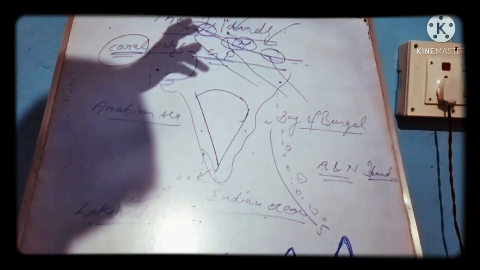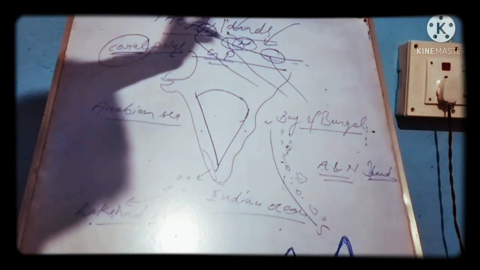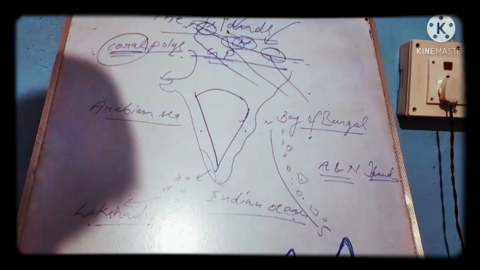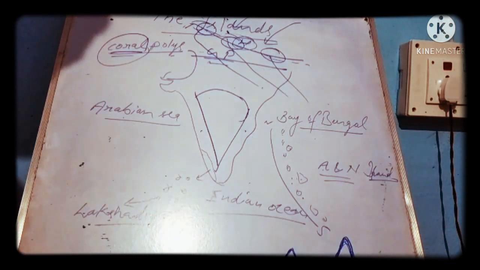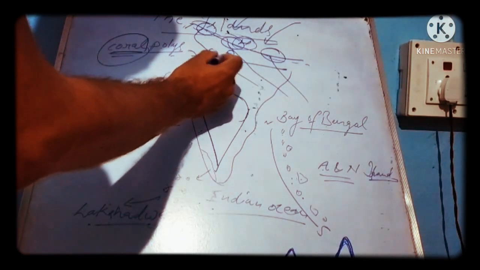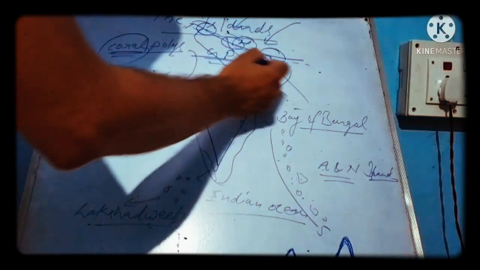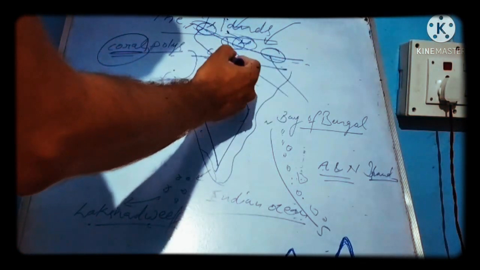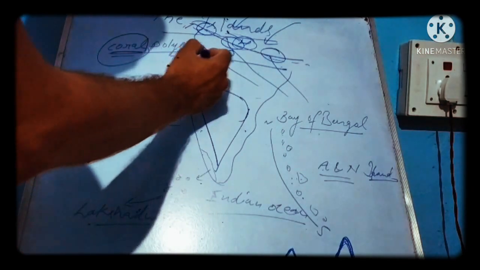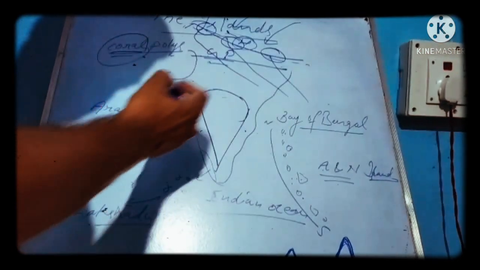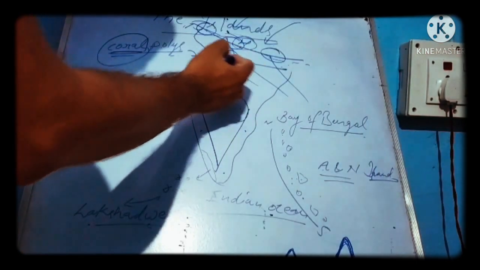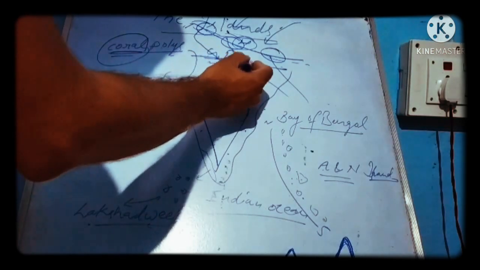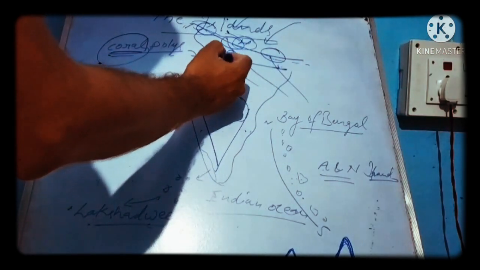Thereafter, the northern plains provide food. Great plain regions after the Himalayas provide food because plain areas are very fertile. Plain areas are formed by the action of rivers.